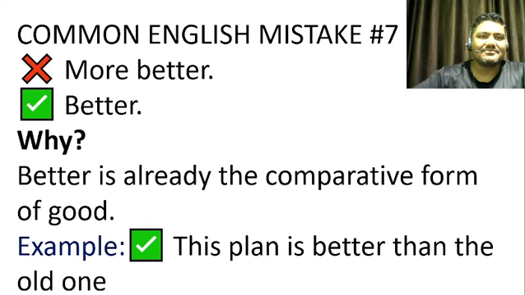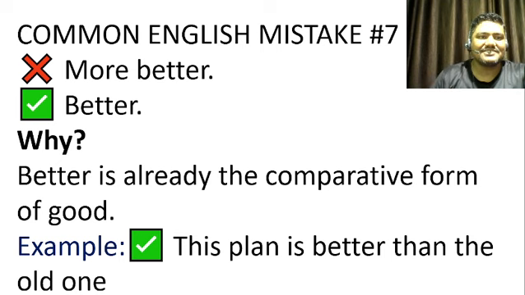Next, common English mistake number seven: "more better." This is incorrect, and the correct one is better. Why so? Better is already the comparative form of good. Good, better, best. So if you are using better already, then you cannot use another one, more, because much, more, most, many, more, most. You cannot use two comparative degrees together. So the example is: this plan is better than the old one.